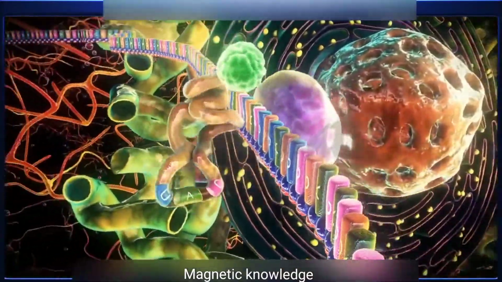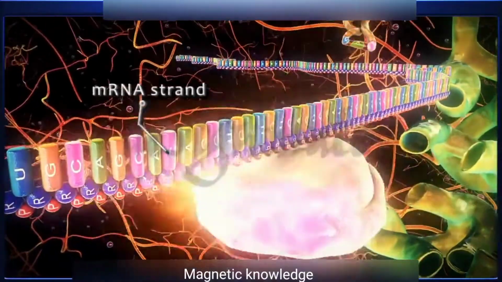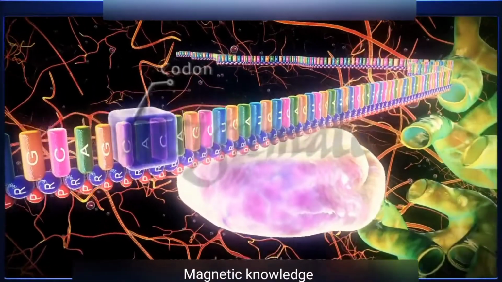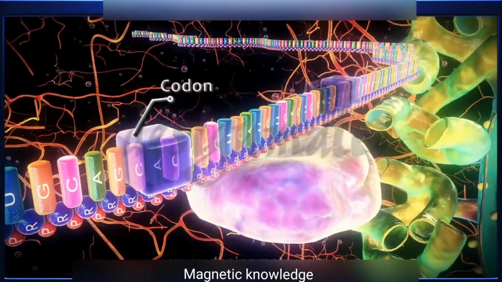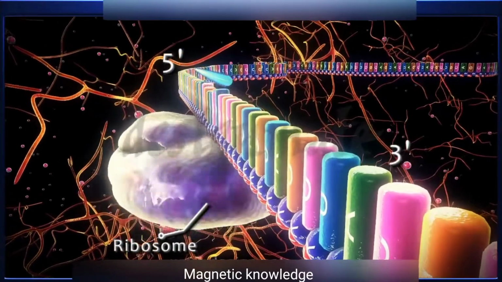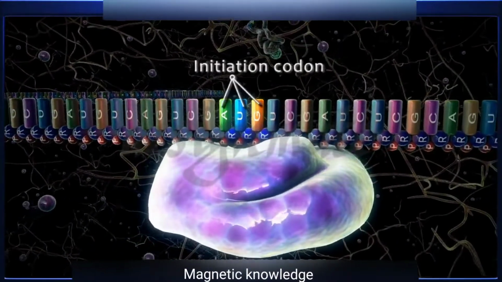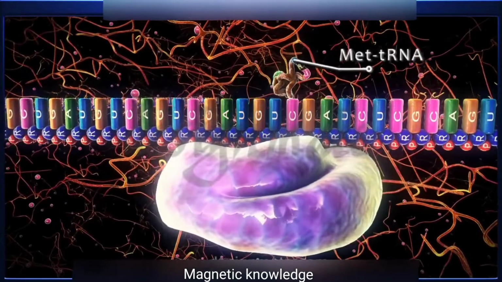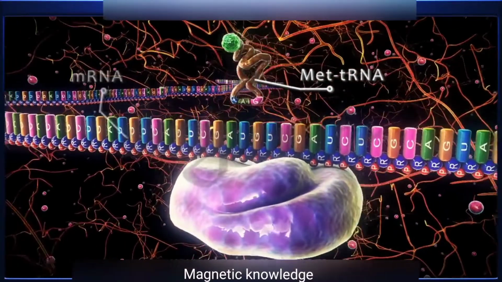During the initiation stage, a small subunit of ribosome binds to the mRNA strand. The mRNA strand is made up of codons, which are sequences of 3 bases. Then the ribosome subunit moves along the mRNA in 5' to 3' direction until it recognizes the AUG codon or the initiation codon. At this point, met-tRNA, possessing the anticodon UAC, pairs up with the AUG codon of the mRNA.